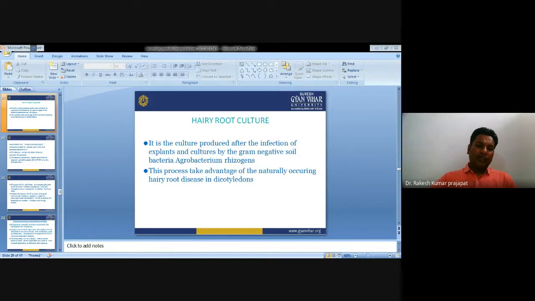The hairy root culture is an important culturing protocol that is used after the infection of the plant. It is caused by the gram-negative soil bacterium Rhizobium rhizogenes. This process takes advantage of the naturally occurring hairy root disease in the plant.